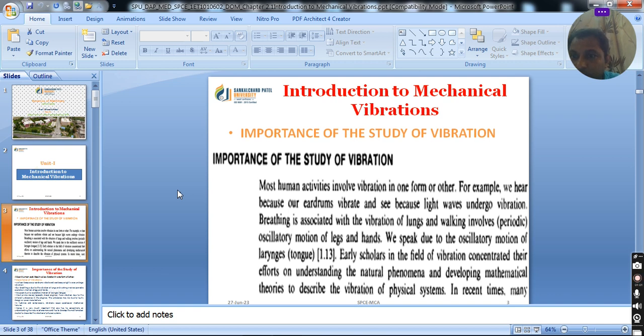When we speak, it is the result of the oscillation of our vocal cords. When we breathe, it is also because of the oscillation of our lungs. We are alive because our heart is vibrating. We will see a lot of such applications in our day-to-day life.